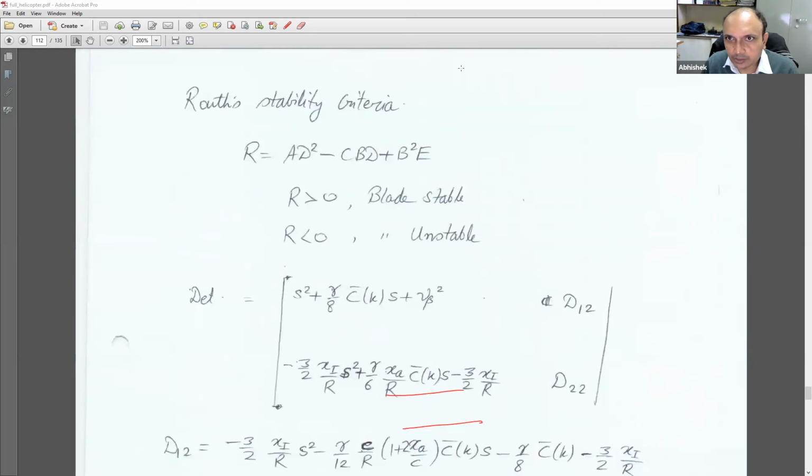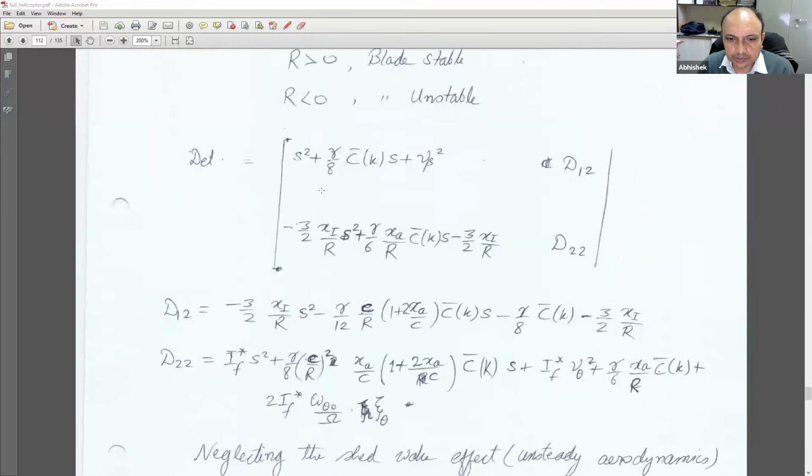So what happens? The determinant looks like this. You can note down these things and then write down this determinant, which is S square plus gamma by 8 C bar K S plus nu beta square into D12 and D22, which are written below. Here we have minus 3 by 2 xi by r s square plus gamma by 6 xa by r c bar k s minus 3 by 2 xi by r. And then the other term is D22. So we'll note down these terms which are here.